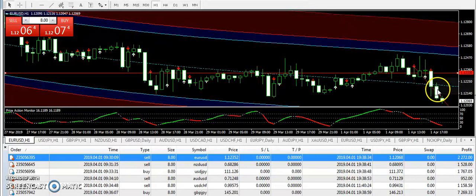Those subscribers who have taken the sell positions today, I congratulate all of them because they must have taken very good profits by taking sell positions on EUR/USD.